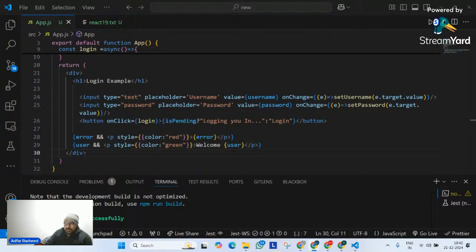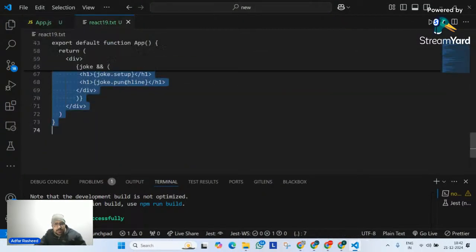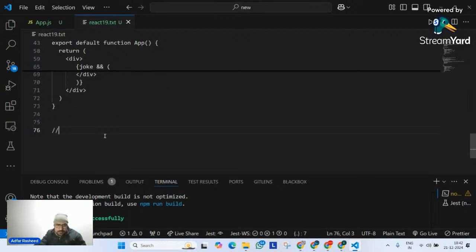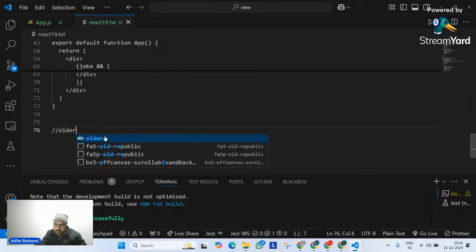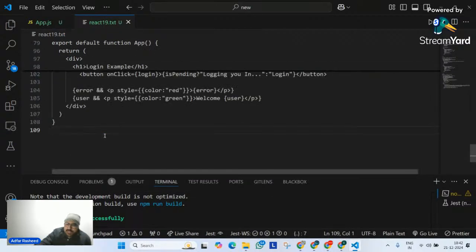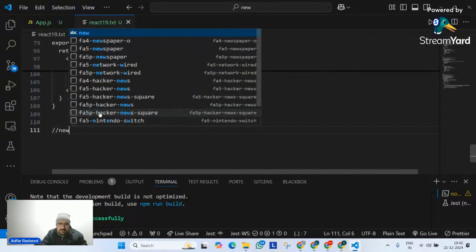And it is true, because adjusting to new things takes time, and it is going to take time. But I have given you a real older scenario. Now I will give you a new scenario with the same thing as well. What I will do is first of all Control A, Control C this, and let me put it inside the older. Done. Let me paste it. This is older. And then I will simply have new.